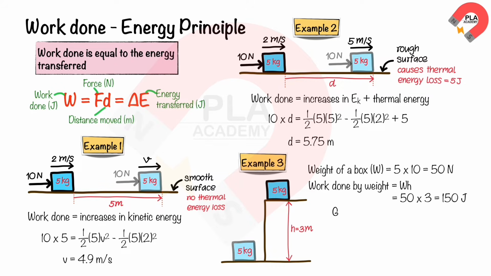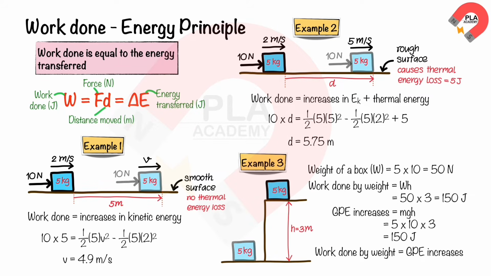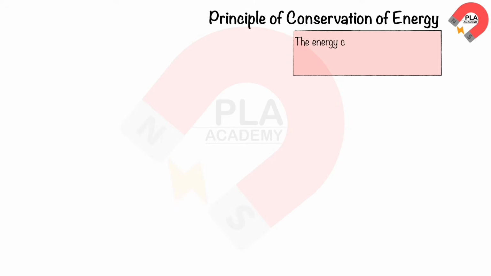The gravitational potential energy increases by mgh equals 5 times 10 times 3. Its result is 150 joules. Therefore, the work done by the weight of the box is equal to the increase in gravitational potential energy. The principle of the conservation of energy states that energy cannot be created or destroyed, but can only be transferred from one form to another.